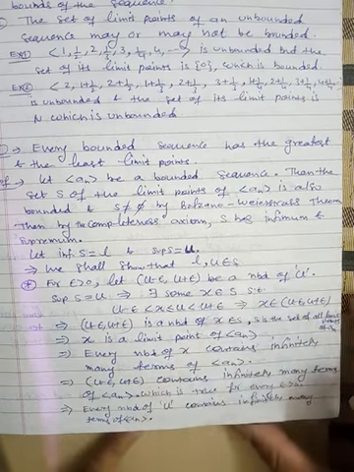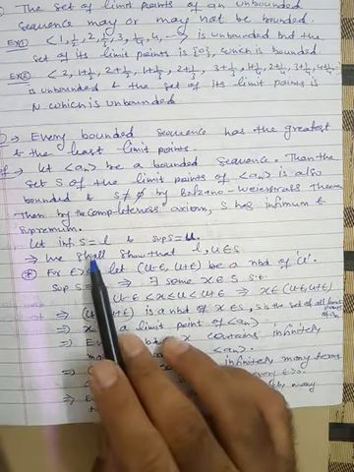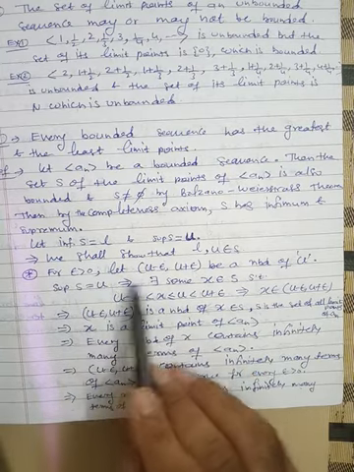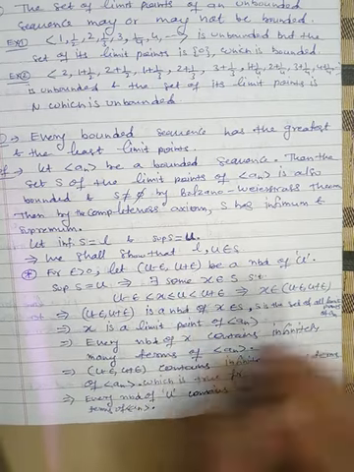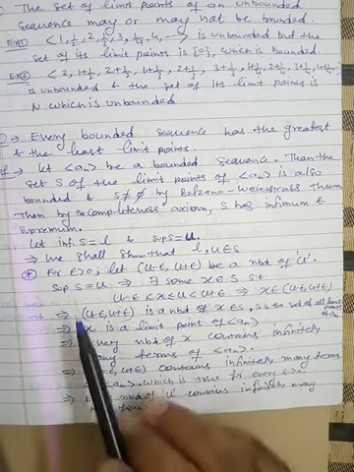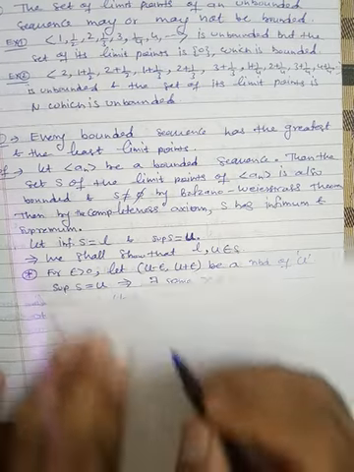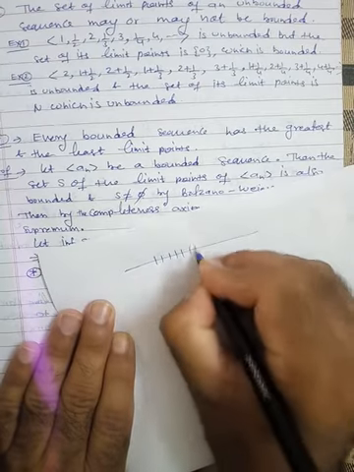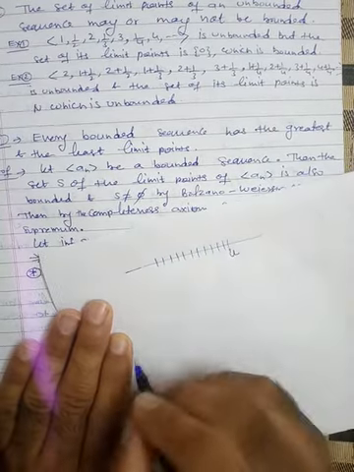So किसी एक के लिए हम prove करके दिखा देते हैं. For example, U के लिए. So since U is the supremum, fine. For any epsilon, let u minus epsilon and u plus epsilon be a neighborhood of u. That means we are considering the neighborhood of u. Fine. Now since u is the supremum of the set S, u is the supremum here.